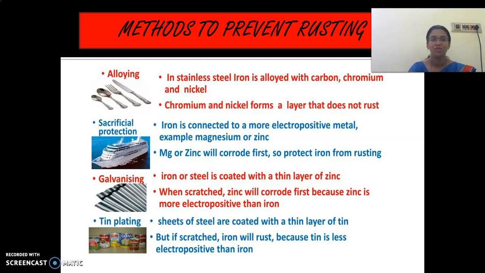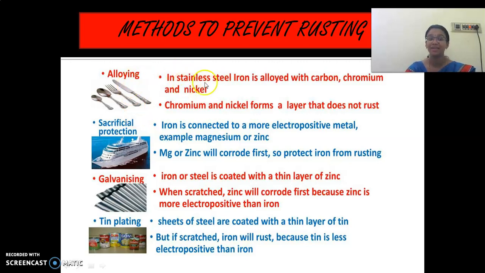Look at here. So, the first method is alloying. You have only one method in your book, children, that is galvanization. I have given you 3 extra. So, just have a note of it. In your book, you have only one. Just note it down. First one is alloying.